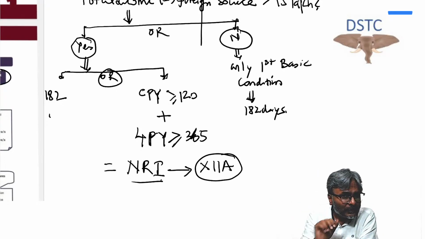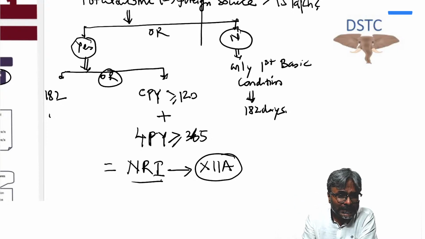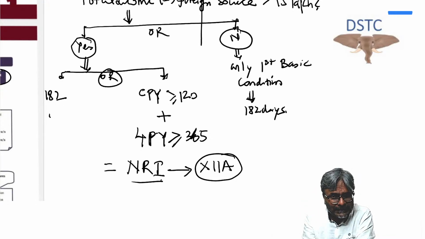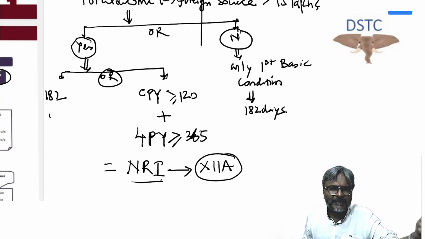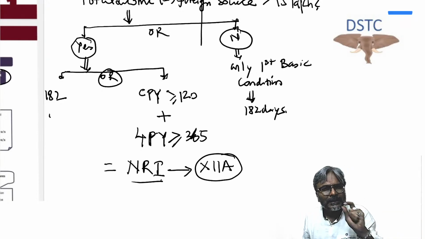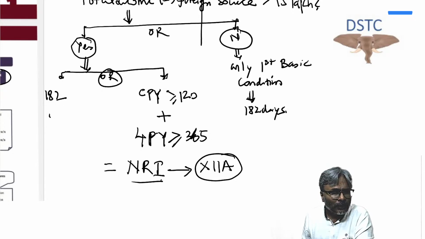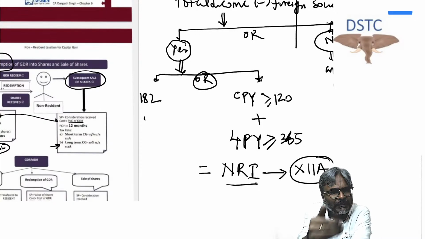Now, what does the Chapter 12A provision do? It provides you a special rate of tax. And what is the special rate of tax, students? In this case, two incomes. One is the long-term capital gains. What is the tax rate for the long-term capital gains? It is 10%. And other than LTCG, for investment income like interest and dividend, the rate of tax is 20%. Now, in respect of these two incomes, we all know that there is absolutely no deduction of any expenditure given in that regard.